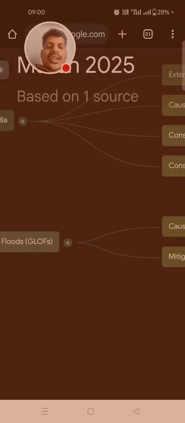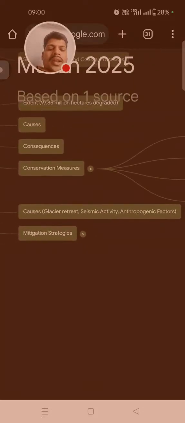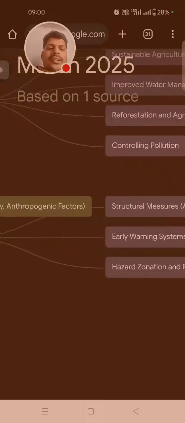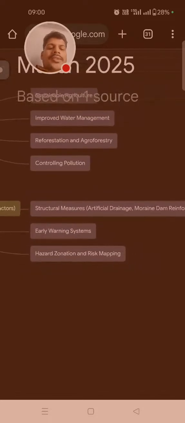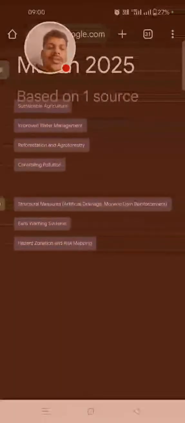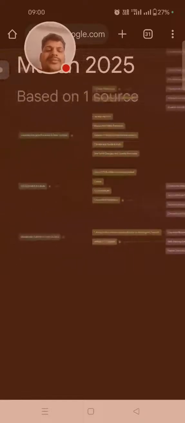Then the Glacial Lake Outburst Flood, GLOF. The causes are glacier retreat, seismic activity, and anthropogenic factors. Mitigation strategies of glacial lake outburst: structural measures like artificial drainage and moraine dam reinforcement, early warning system, hazard zonation, and risk mapping.